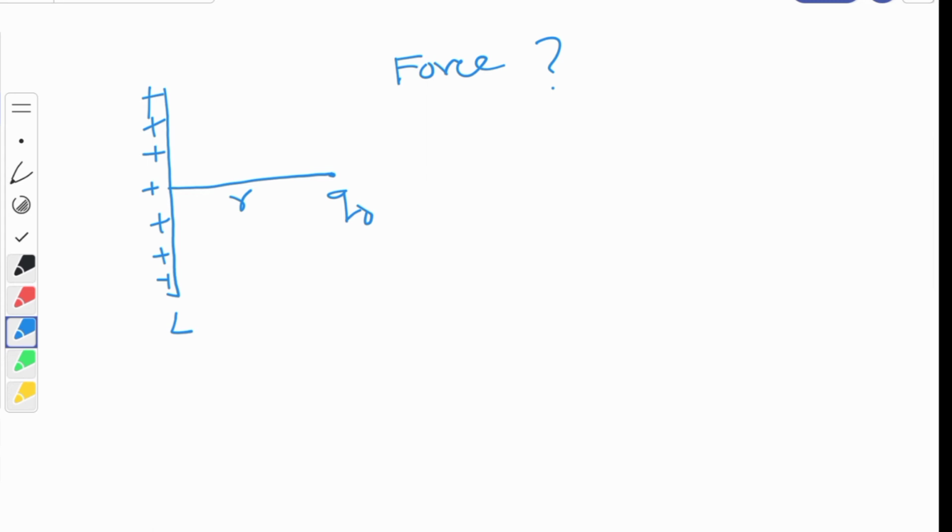What to do now? Previously, with two charges, immediately F is equal to 1 by 4 pi epsilon naught Q1 Q2 by R square. Now it is the entire length, so how to find out? Then what we'll do? We'll take a small element like this, a small element of length dl.